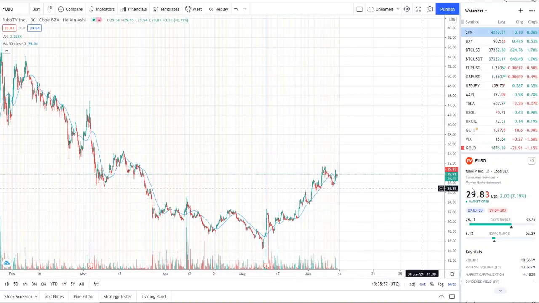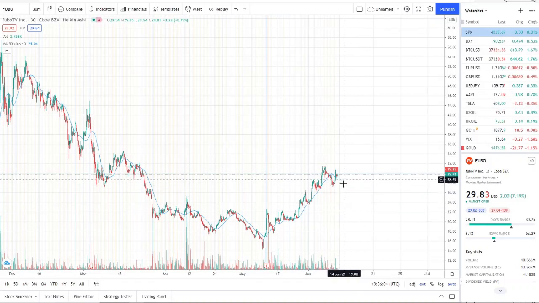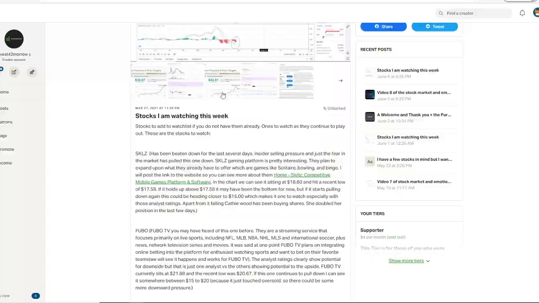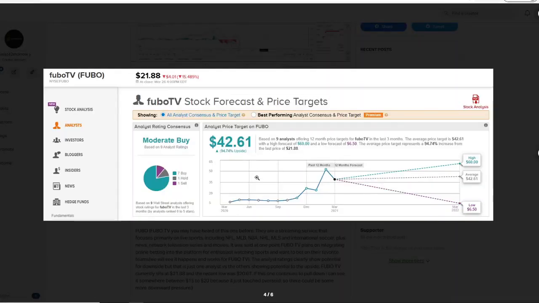So if this consolidates or pulls back in a healthy manner, I believe there's more room here, and especially based off of analyst ratings. If you look at the analyst ratings here for FUBO TV at the time, this has probably changed, I'm not sure. This is based off of March, way back when it was at $21. The low end was $6.50, the average is $42, and the high is $60.